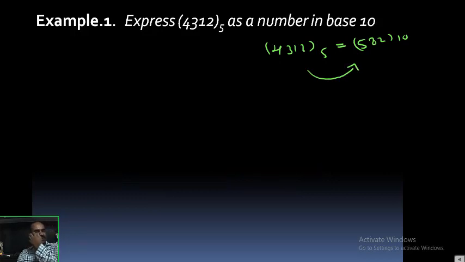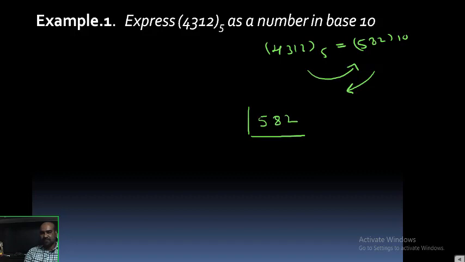Now I want to explain how we get the result from RHS to LHS. Means if a number 582 is given with base 10, how can you convert it into base 5? So I will explain the working rule. Take the given number 582 and divide it by 5. If we want to convert this number into base 5, it should be divided by 5. If I want to convert into base 2, it should be divided by 2. Or if I want to convert 582 to base 8, you need to divide 582 by 8, as I will show you.